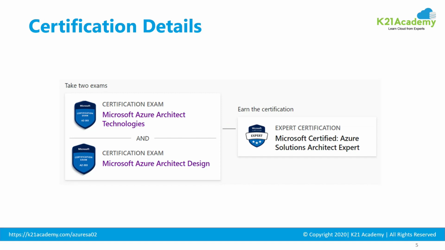If you look at the certification detail, there are two exams you need to write. First exam is AZ303, which is Microsoft Azure Architect Technologies, which is actual implementation work. Second exam is AZ304, which is Microsoft Azure Architect Design. So first one is implementation and second one is design of those solutions. Now, when you write each exam individually, you will get respective badges. And when you complete both the exams, then you get the certificate, which is Microsoft Certified Azure Solution Architect Expert.